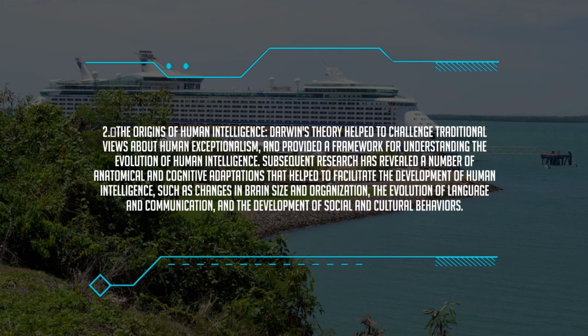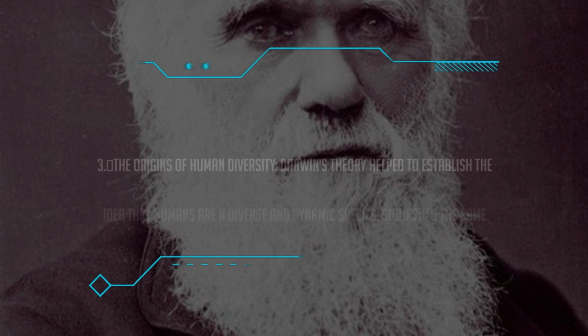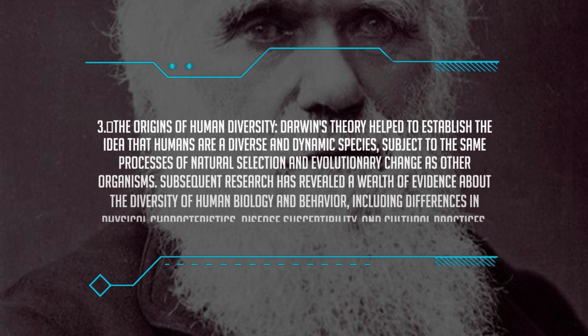2. The origins of human intelligence. Darwin's theory helped to challenge traditional views about human exceptionalism, and provided a framework for understanding the evolution of human intelligence. Subsequent research has revealed a number of anatomical and cognitive adaptations that help to facilitate the development of human intelligence, such as changes in brain size and organization, the evolution of language and communication, and the development of social and cultural behaviors.